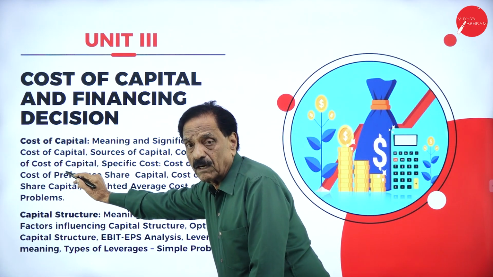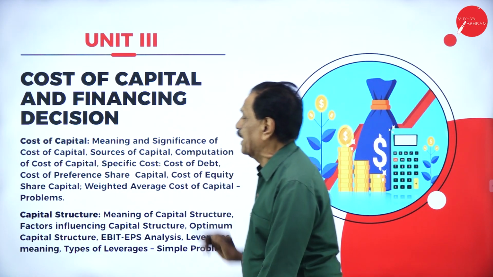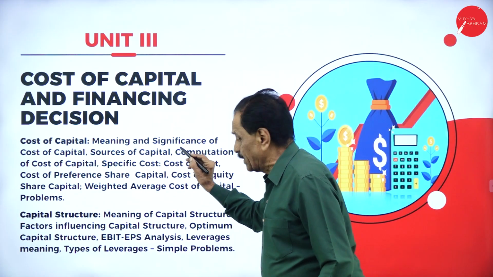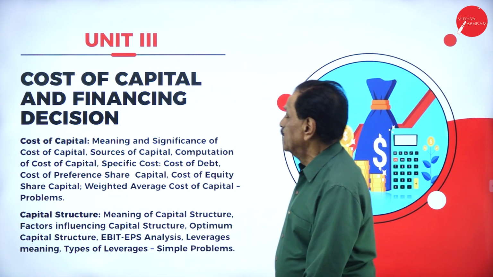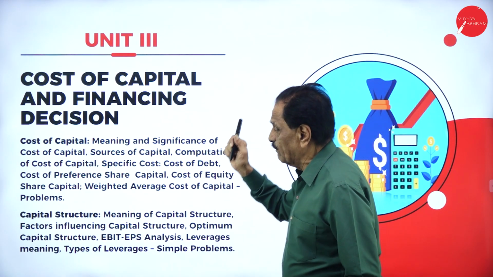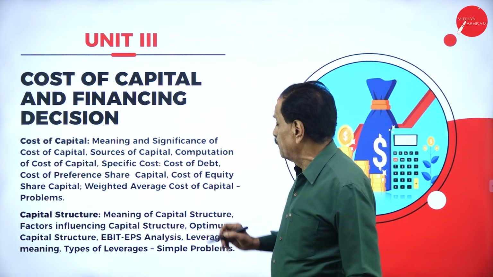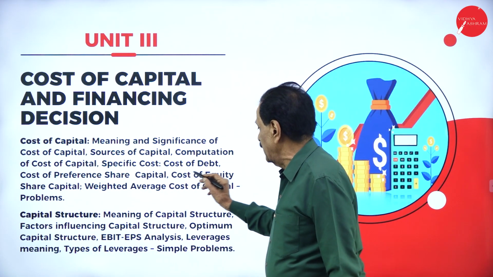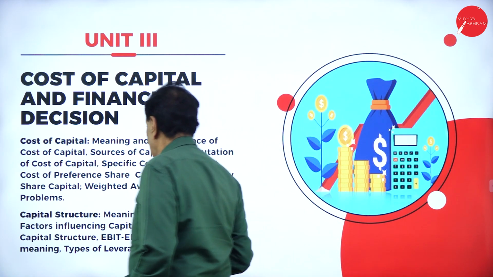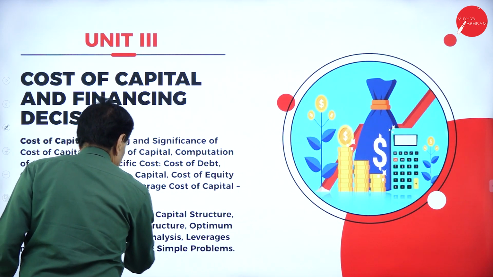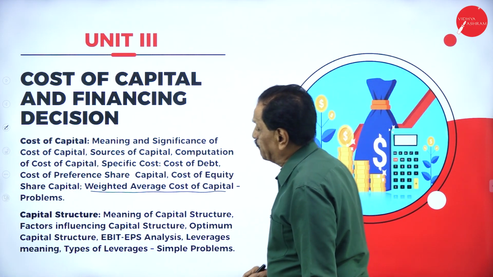Cost of capital and financial decisions. Here, meaning of cost of capital, meaning and significance of cost of capital, sources of capital, computation of cost of capital, specific cost, cost of debt, cost of preference. Each one we have to explain. Cost of preference share capital, cost of equity share capital, weighted average cost of capital. We have to deal with the problem of weighted average cost of capital.